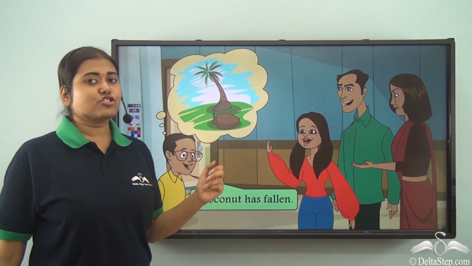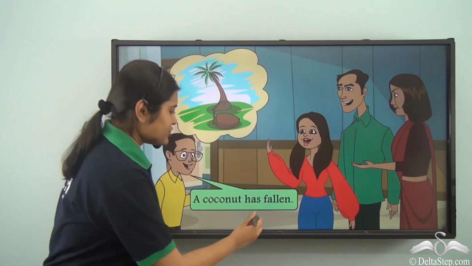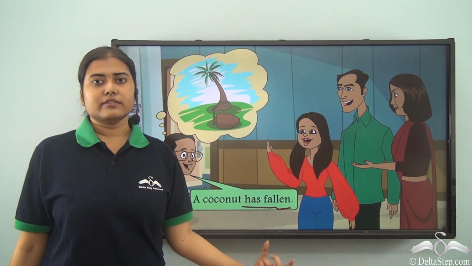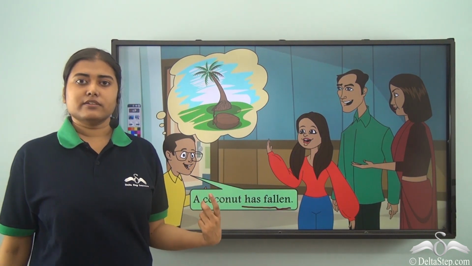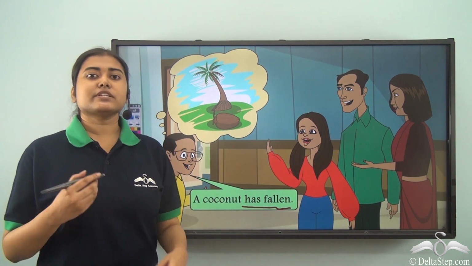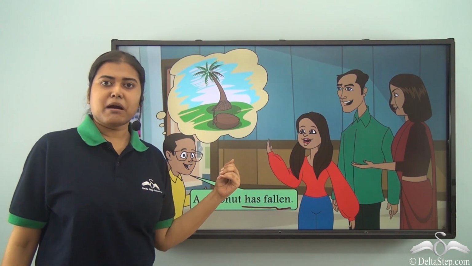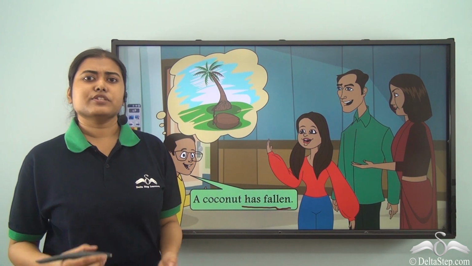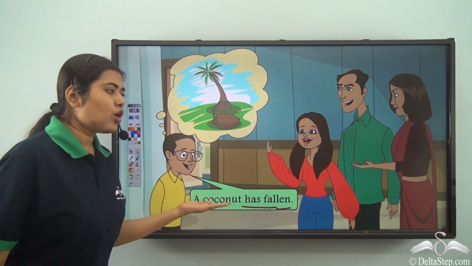So what do we see? We see that Amit has actually mentioned only this part of the sentence, which is has fallen. He did not mention who or what has fallen. As a result of which, the entire family kept guessing on what has fallen. Someone thought it was the grandmother, someone thought it was a glass jar, someone thought it was the baby brother. But it is actually a coconut.